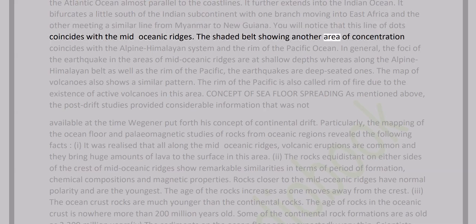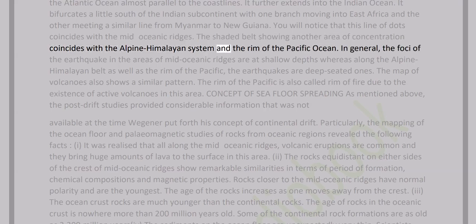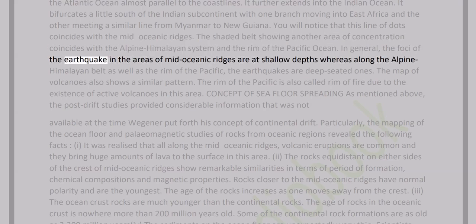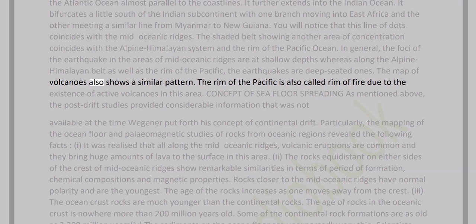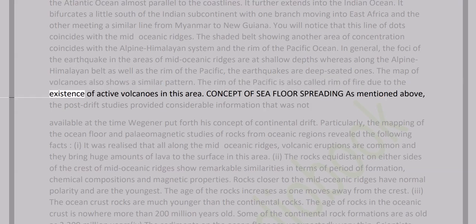The shaded belt showing another area of concentration coincides with the Alpine Himalayan system and the rim of the Pacific Ocean. In general, the foci of the earthquakes in the areas of mid-oceanic ridges are at shallow depths, whereas along the Alpine Himalayan belt, as well as the rim of the Pacific, the earthquakes are deep-seated ones. The map of volcanoes also shows a similar pattern. The rim of the Pacific is also called the rim of fire due to the existence of active volcanoes in this area.